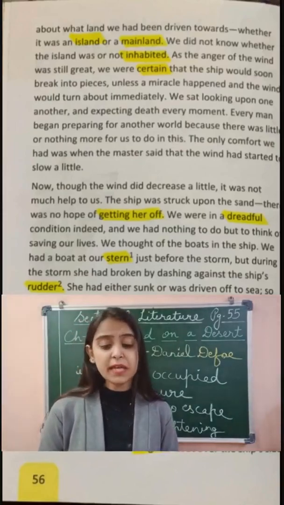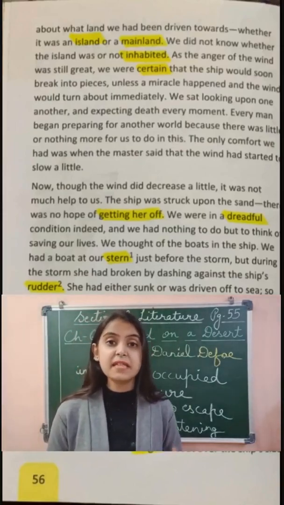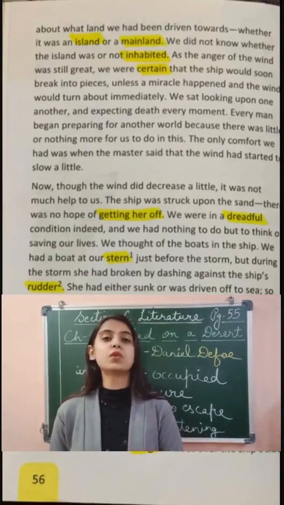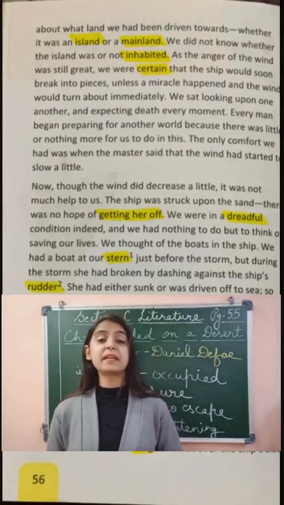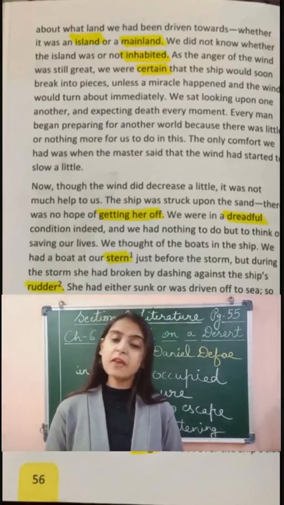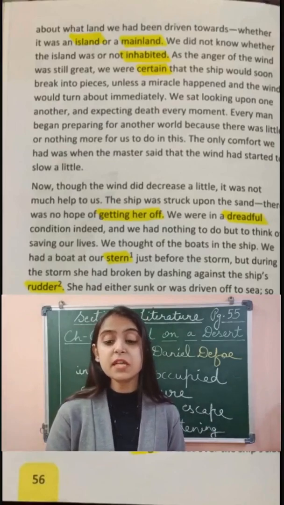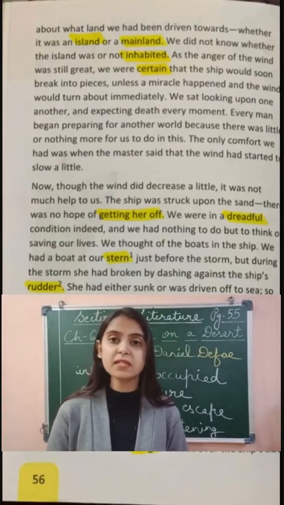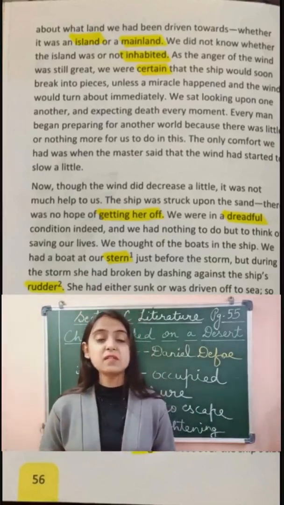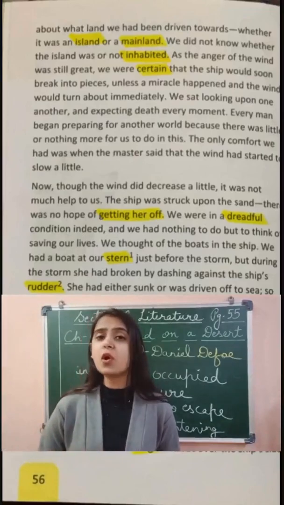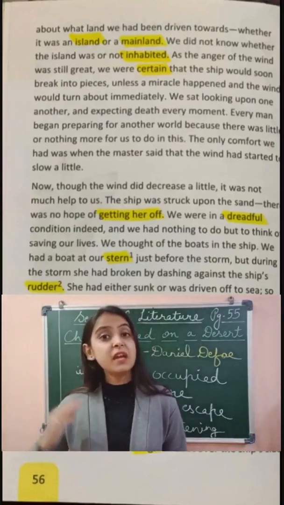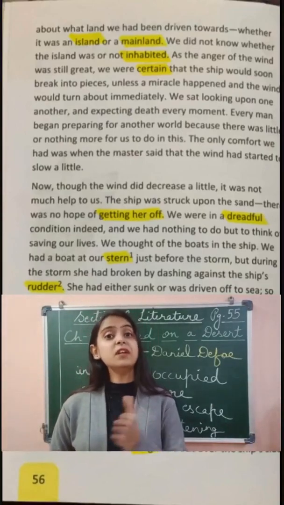We sat looking upon one another and expecting death every moment. Now their faces were completely red with fear. Everybody was looking at each other's face and expecting death every moment. They were thinking that they would soon die. Every man began preparing for another world because there was little or nothing more for us to do in this. Now the narrator is saying that everybody started preparing themselves for another world because they were very sure that they would not survive in this world anymore. So they started dreaming of the next world where they would go after death.